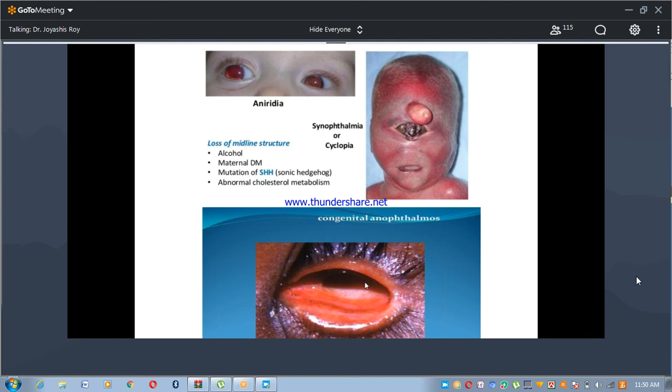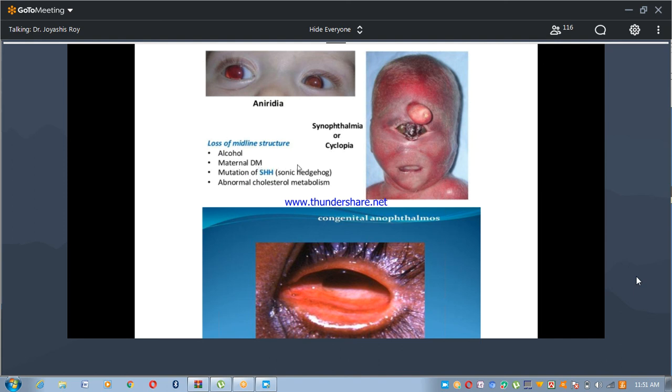Absence of the globe, and ocular tissues are absent. So these are the congenital anomalies in the eye.